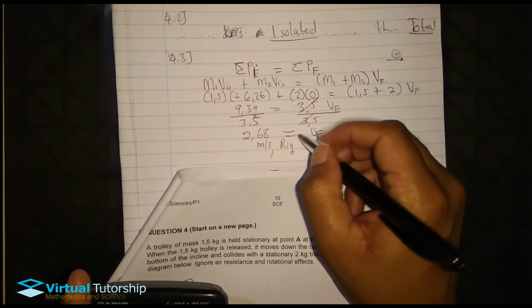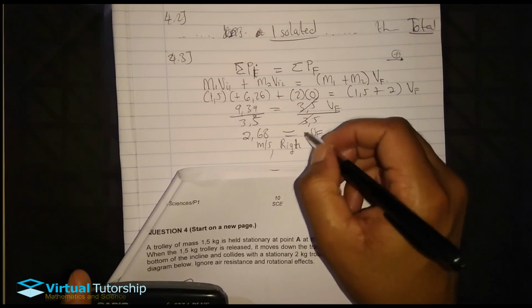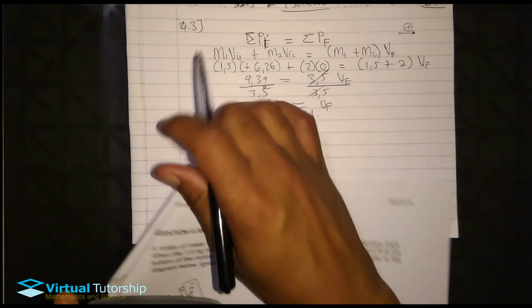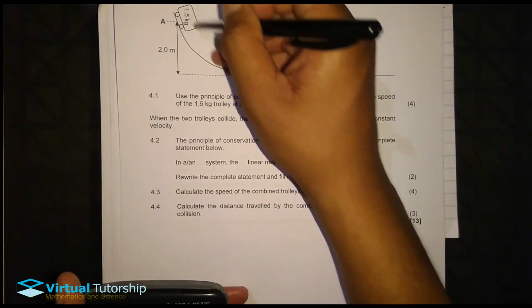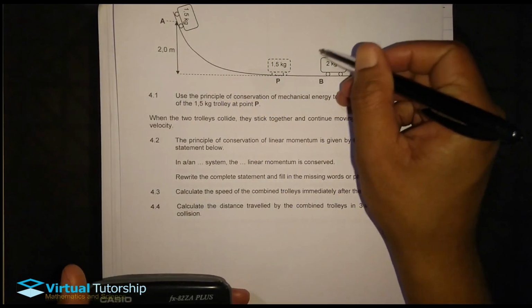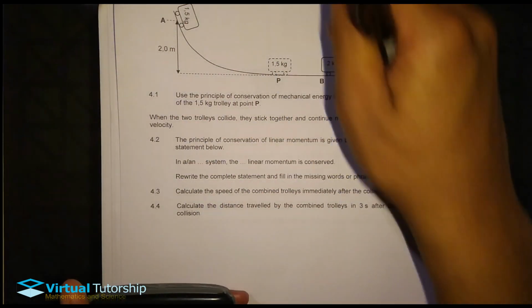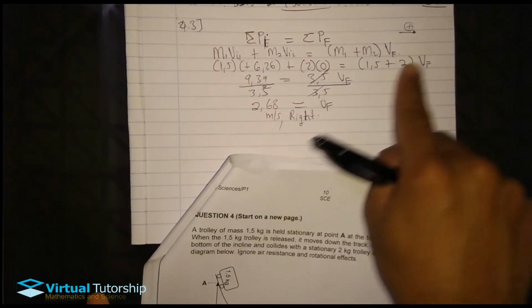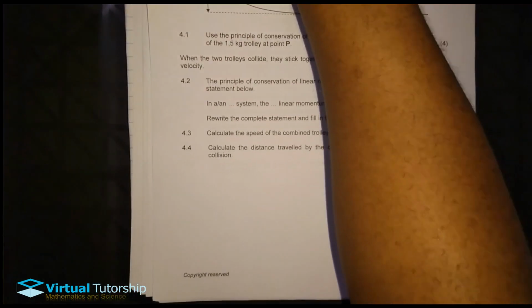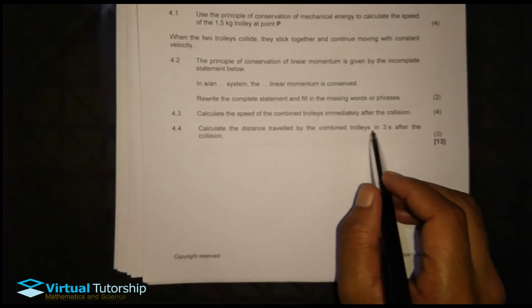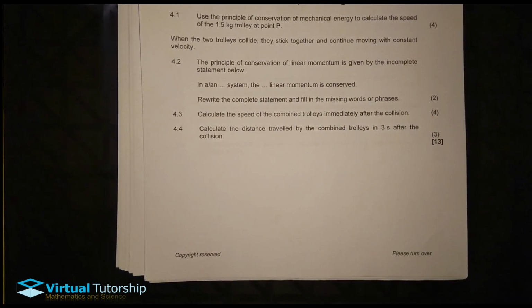Right, to the right ngoba le trolley lena yo collider nale trolley emile lapha ku point B ayo sticker together, meaning azomove to the right. That's why answer it positive la ngoba to the right is positive. Now for 4.4, which is the last question for this question, to calculate the distance traveled by the combined trolleys in 3 seconds after the collision.